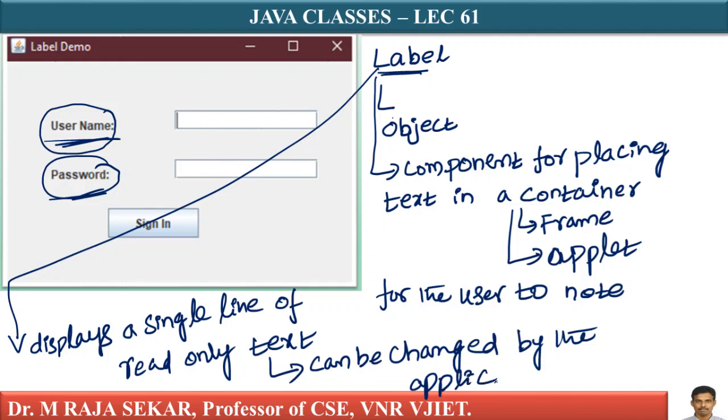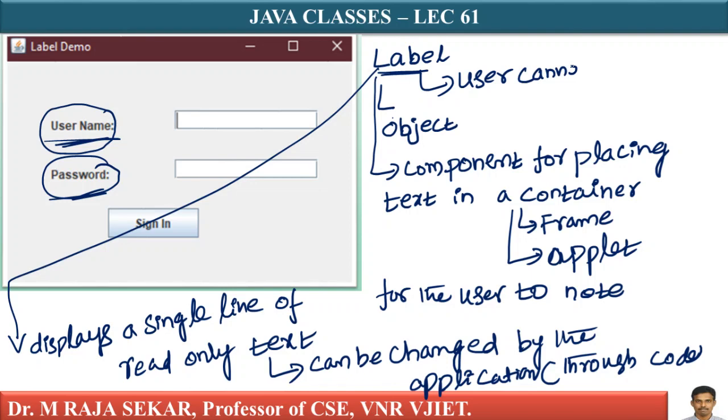Through program only, through code. Application in the sense through code only I can change this one. But a user cannot edit it directly. User cannot edit it directly. You can change it by using code.